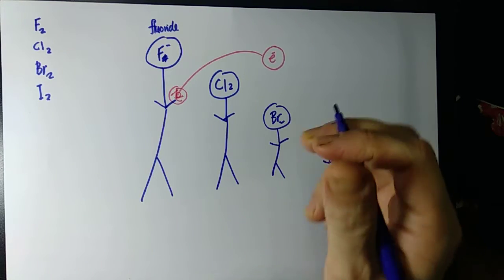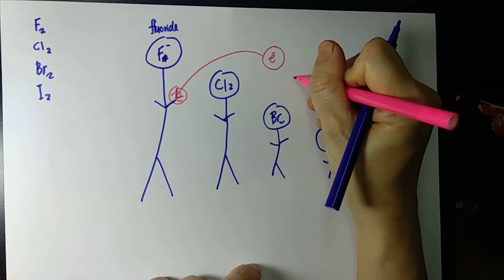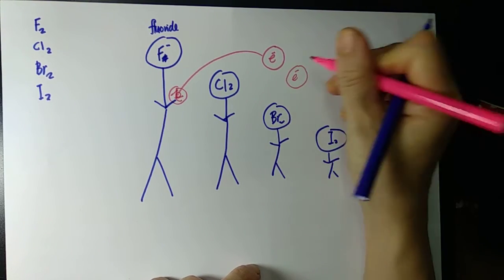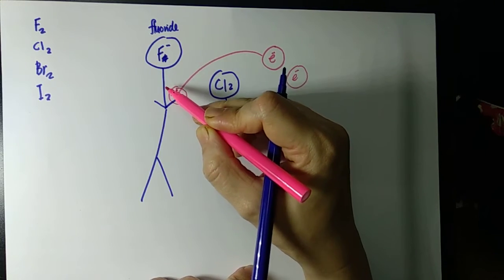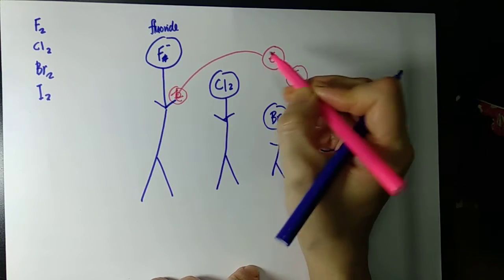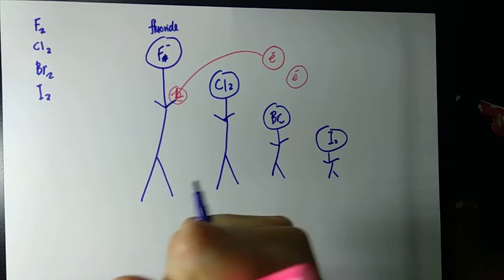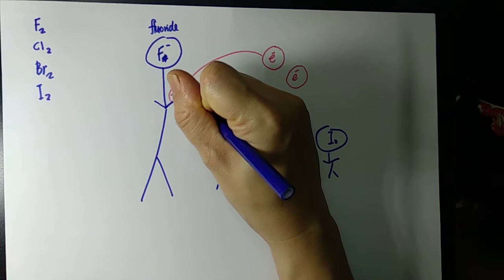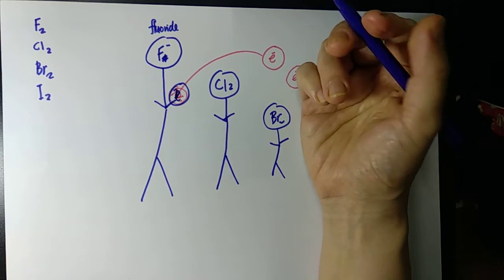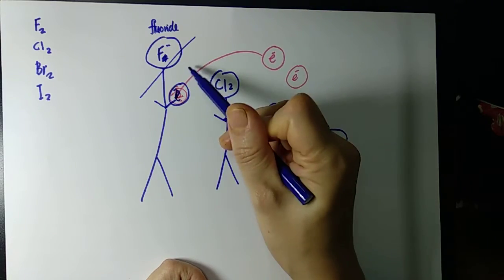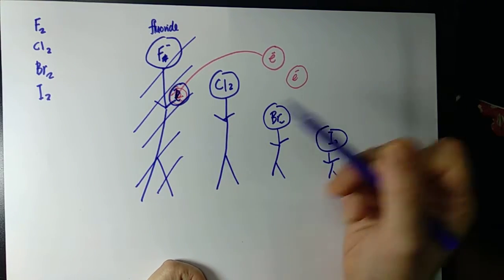Now let's say there's another ball. Will fluorine get it again? No, because fluorine has already an electron. Fluorine is now fluoride. It's not interested in reacting anymore.